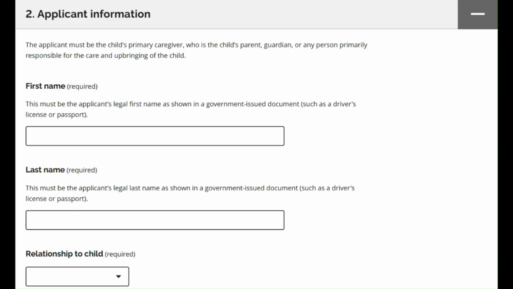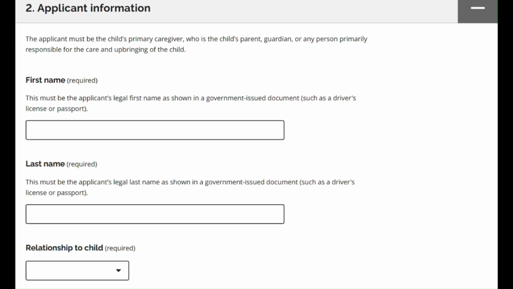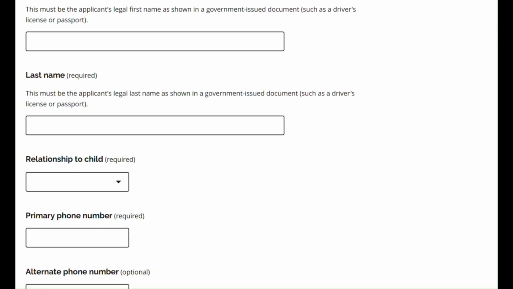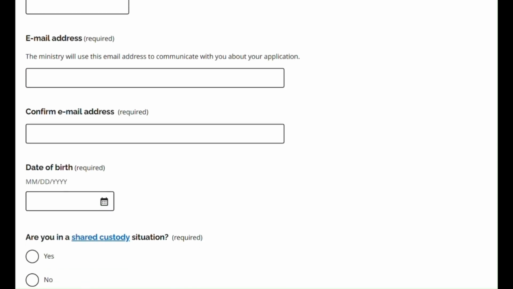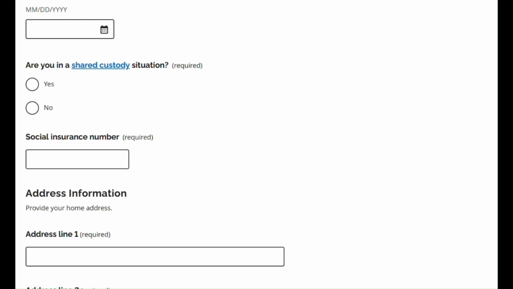Section 2. Applicant information. The applicant is the parent, caregiver, or guardian. You will need to provide a name, phone number, email address, date of birth, social insurance number, and mailing address. You will be asked if you are in a shared custody situation. If the parents live separately and the child shares their time equally between the parents, then both parents may be considered to have shared custody.